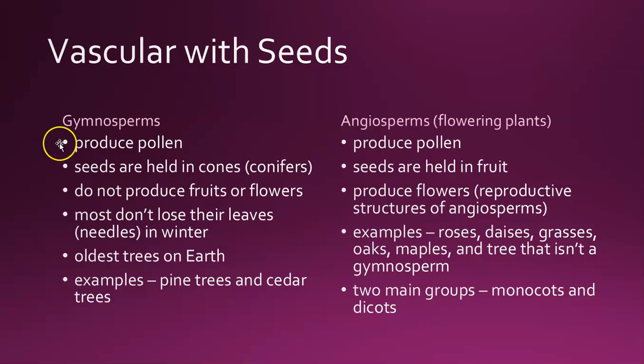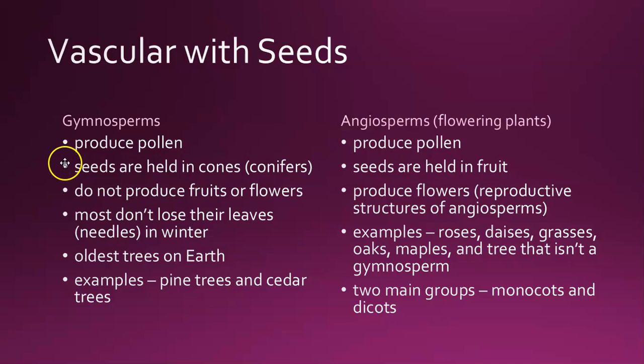Gymnosperms and angiosperms both produce pollen, which is a tough protective coating surrounding a sperm cell. Pollen resists drying out, and for this reason it's a huge step towards solving the challenge of living on land. It can be carried between plants by wind currents or animals.